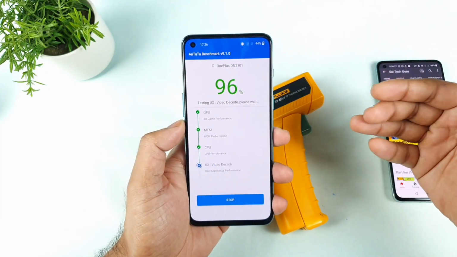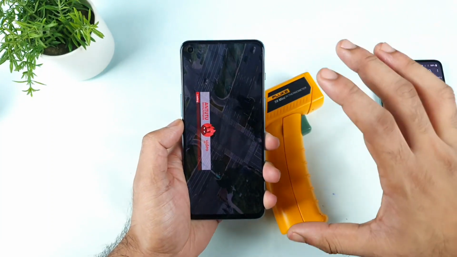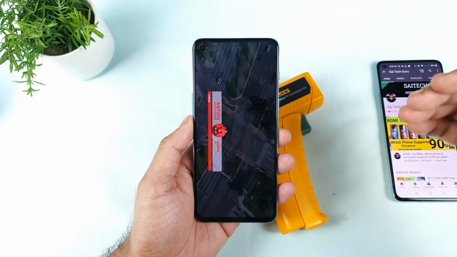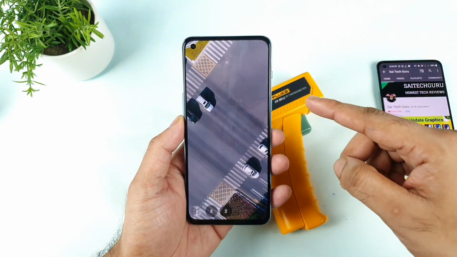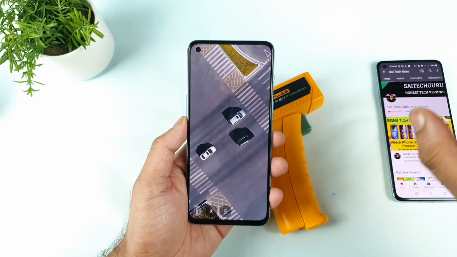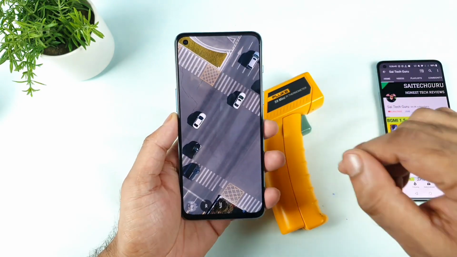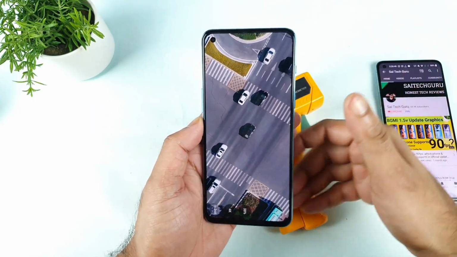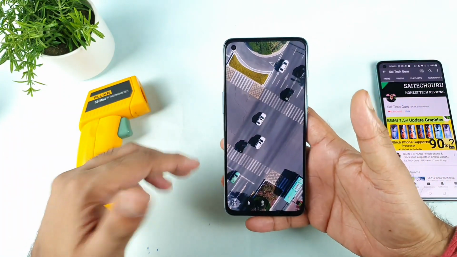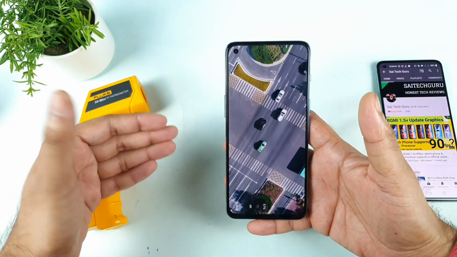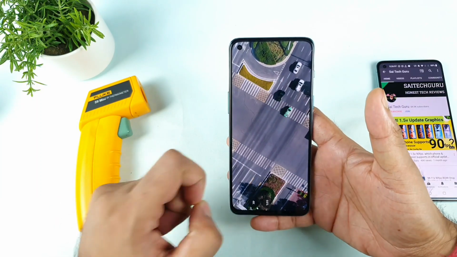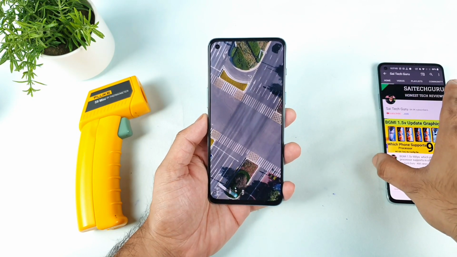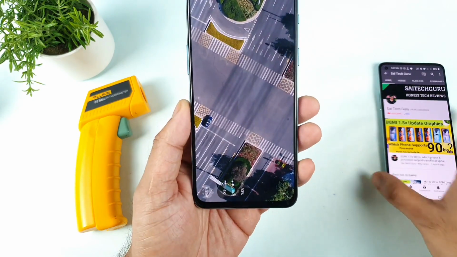So let's see what the Android benchmark score will be, how much you can actually expect, because I'm not having that much high hopes at this point on this OnePlus Nord 2. In my past experience, without using high performance mode, the phone results in a very low Android benchmark score. Yes, if you don't use high performance mode. That's how it is designed in this OnePlus Nord 2 device. If you use the high performance mode, only then the score will increase. But I'm not sure about the RAM boost. So by this video, I will get the confirmation of what happens with the RAM boost, whether it is helpful or not in any manner. That is my main point of making this video. Right now the test is going to finish at this point.